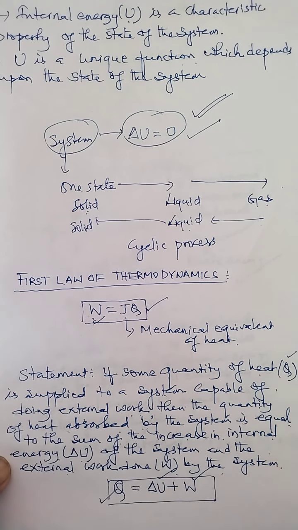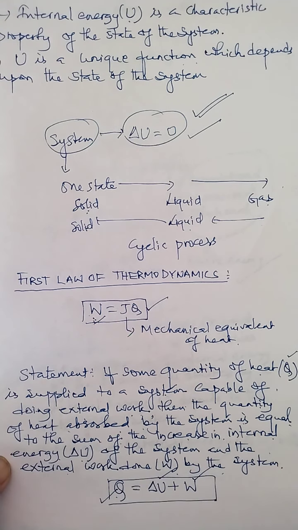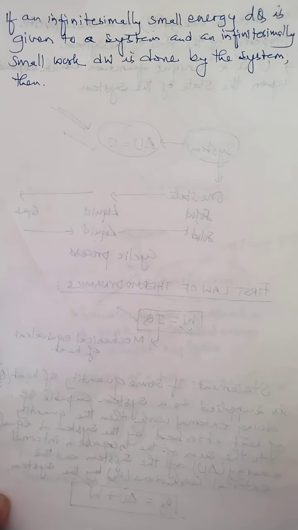So definitely, when heat is applied, work is done by the system. That means Q equals delta U plus W. This is the mathematical statement of the first law of thermodynamics. But children, the first law of thermodynamics can also be written in differential form.